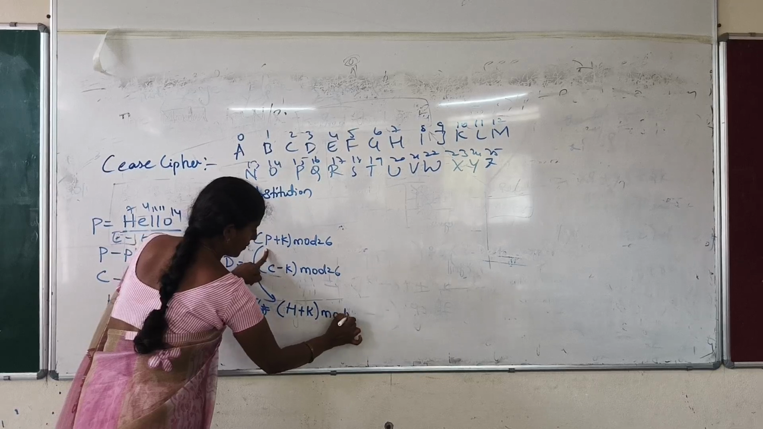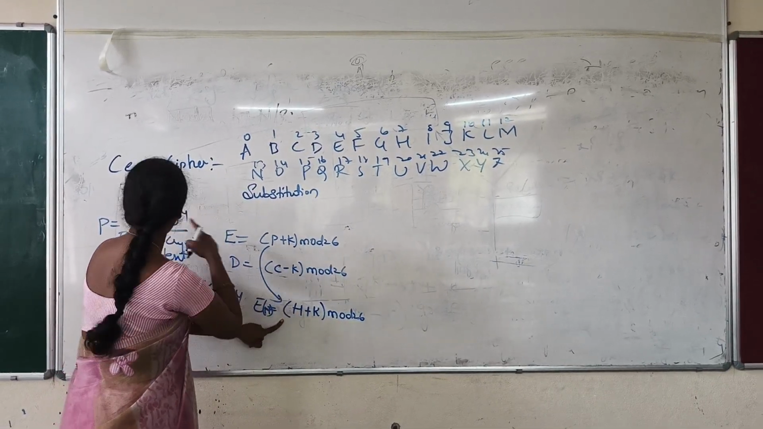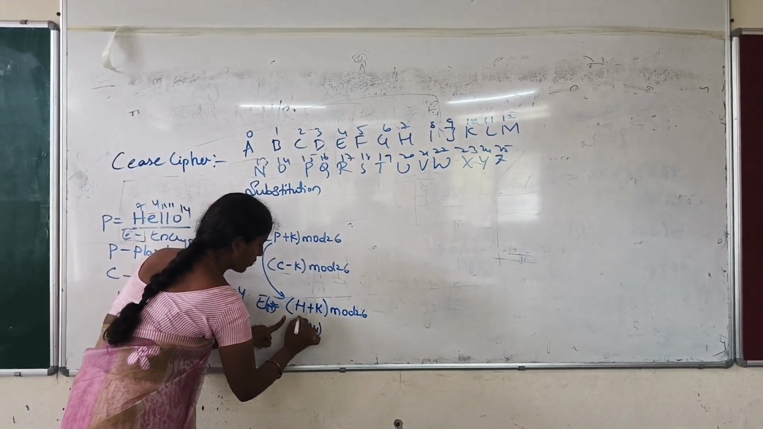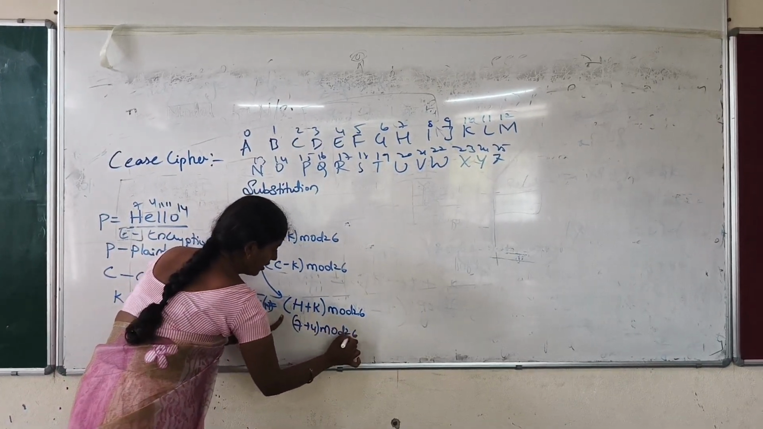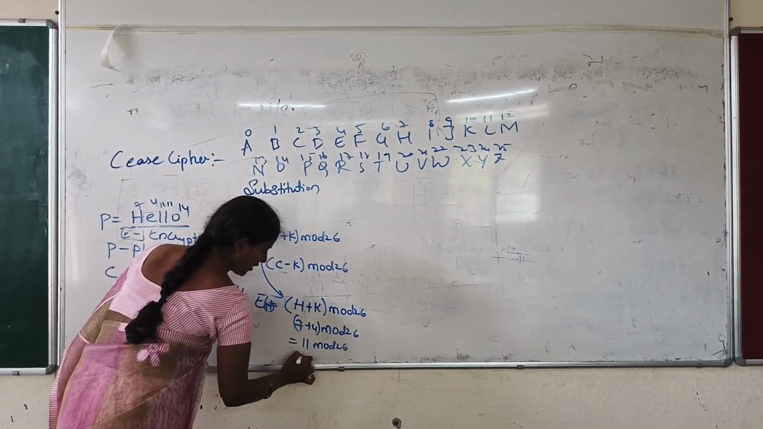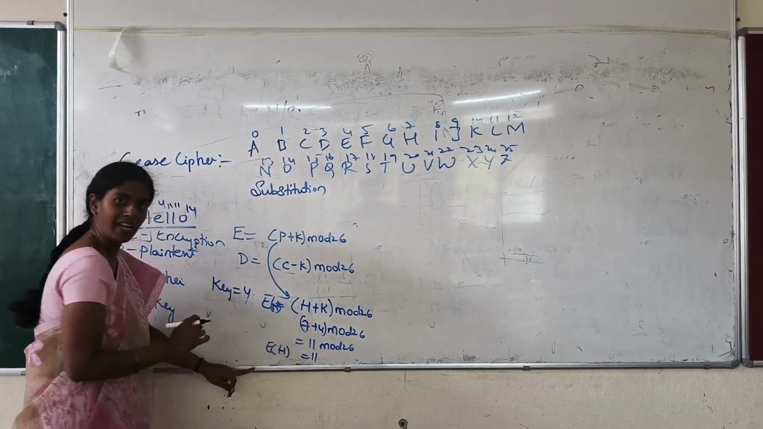mod 26. Okay, so h plus k. What is the h value you will be getting here? 7. And what is the k value? 4. 7 plus 4 mod 26 is 11 mod 26. You will be getting the value 11. Okay, so E of h is equal to 11.